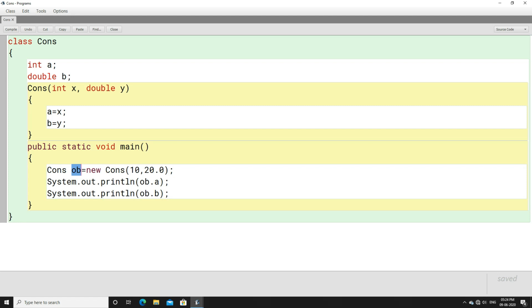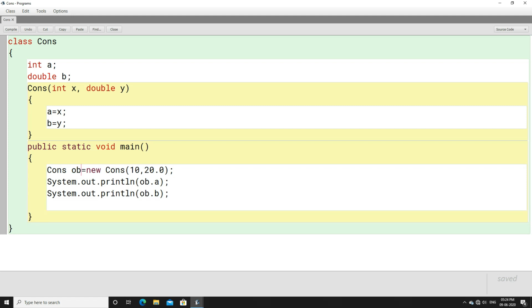Yes, it is possible. For that, just remember, the ob object is already declared. Whether it is a variable or an object, you can declare it only one time within a method. It cannot be declared again and again. You can use it again and again, but it cannot be declared again and again. Here you can see the ob object is already declared. How is it declared? By cons, the class name. By using this class name, we have already declared the ob object.